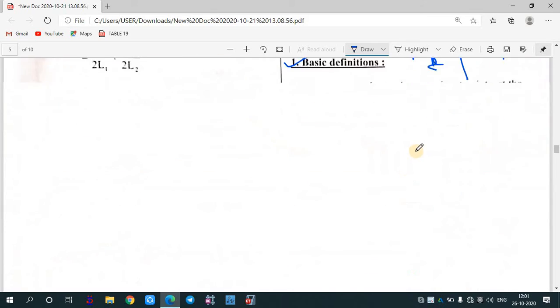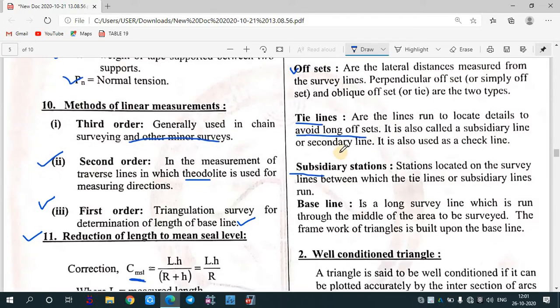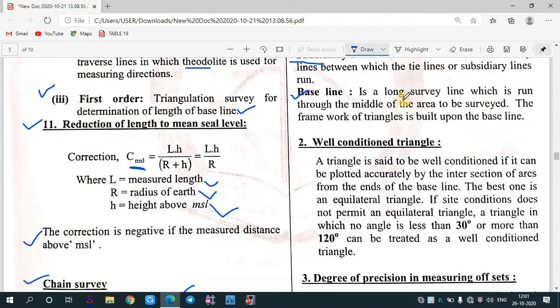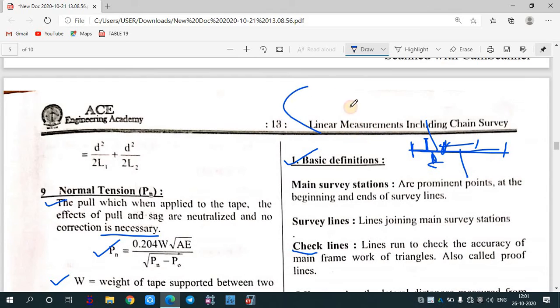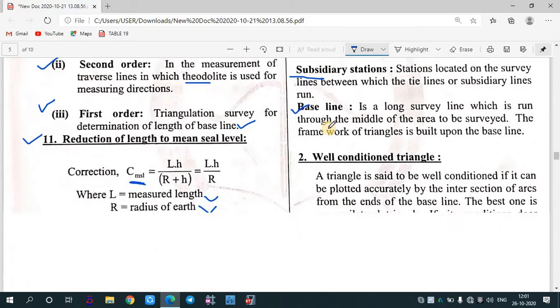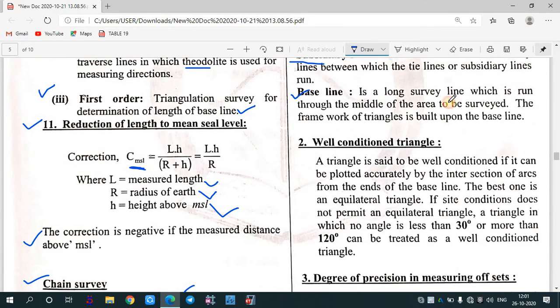So those stations are called subsidiary stations. And then there comes the baseline. It is a long survey line which is run throughout the middle of the area to be surveyed. Suppose this is the area to be surveyed, so the survey line will run across the total area, that is considered to be a baseline.